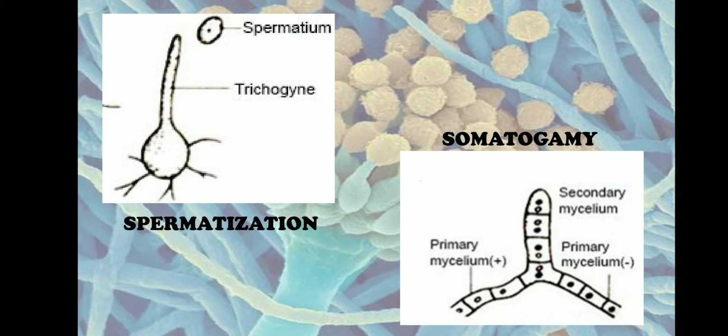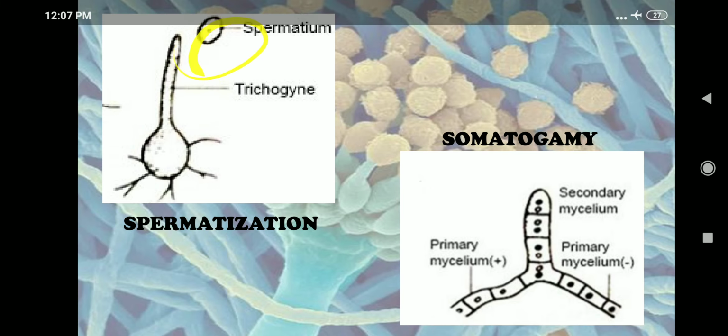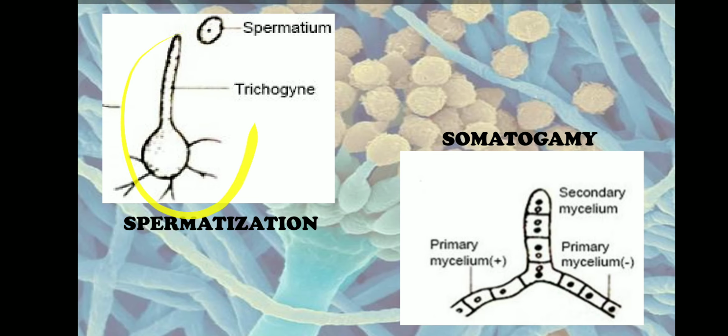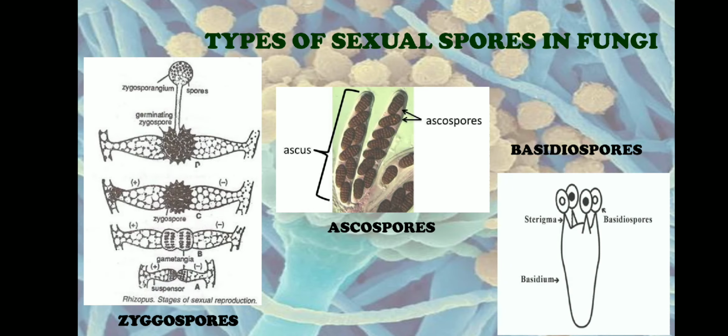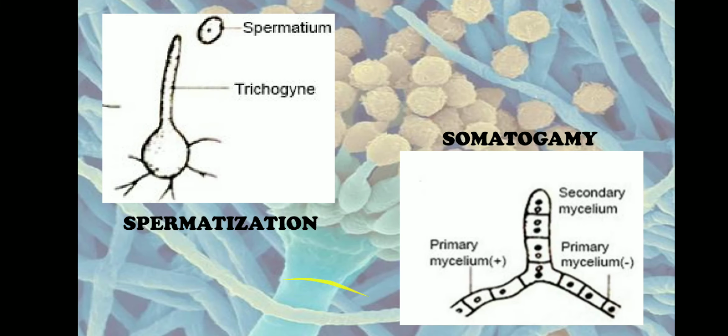The fourth type of sexual reproduction is spermatization. In some advanced fungi, sex organs are completely absent. Here, the sexual process is accomplished by a minute spore-like spermatium and a specialized hypha, also called a receptive hypha, acting as a female structure. So here the male structure is going to be the spermatium and the female structure is going to be the receptive hypha, which is called the trichogyne.